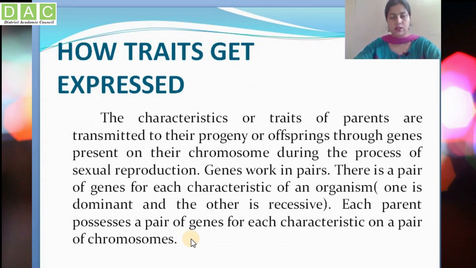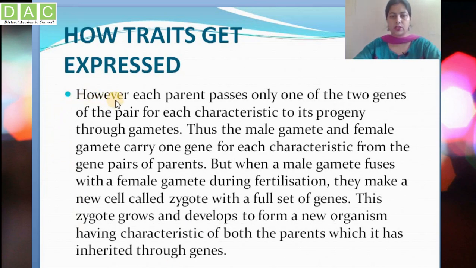After fertilization, these characters get transferred from the parents to their offsprings. In sexual reproduction, each parent passes only one of the two genes of the pair of each characteristic to its offspring through the gametes.